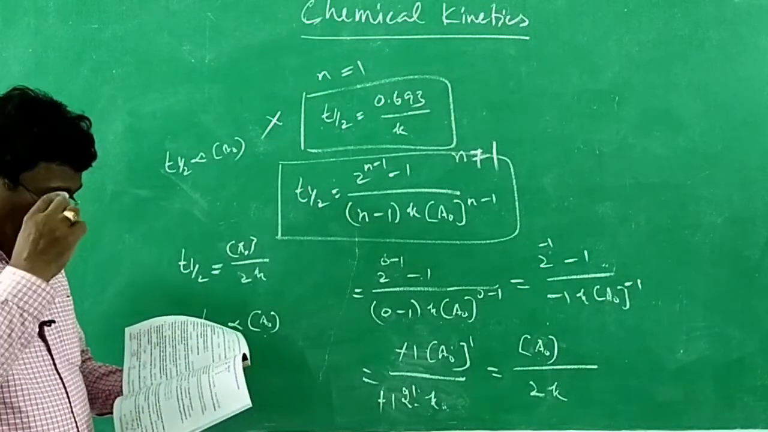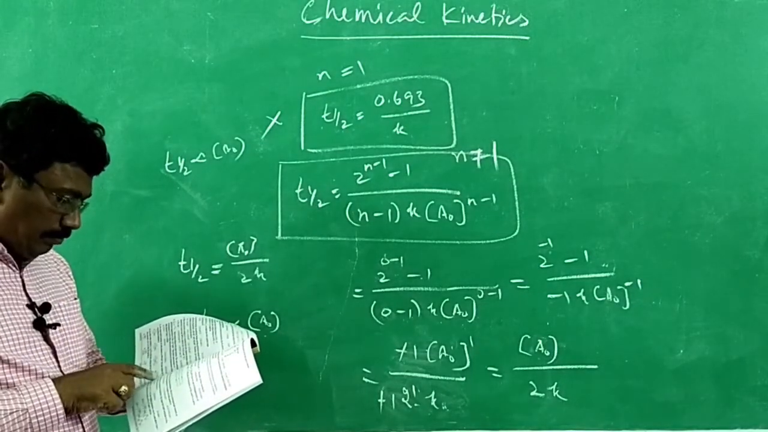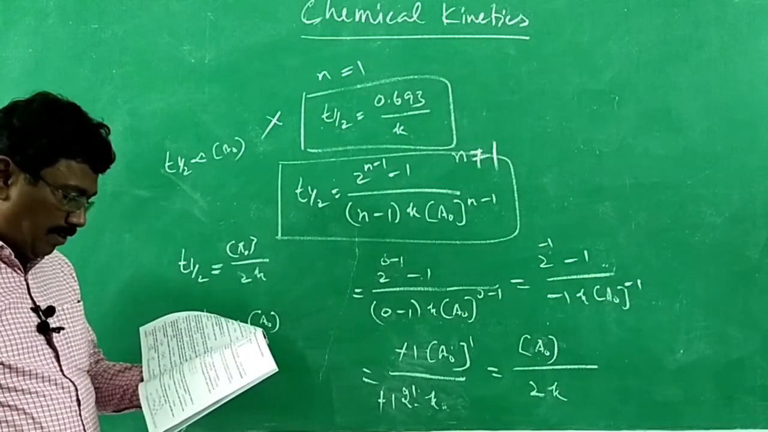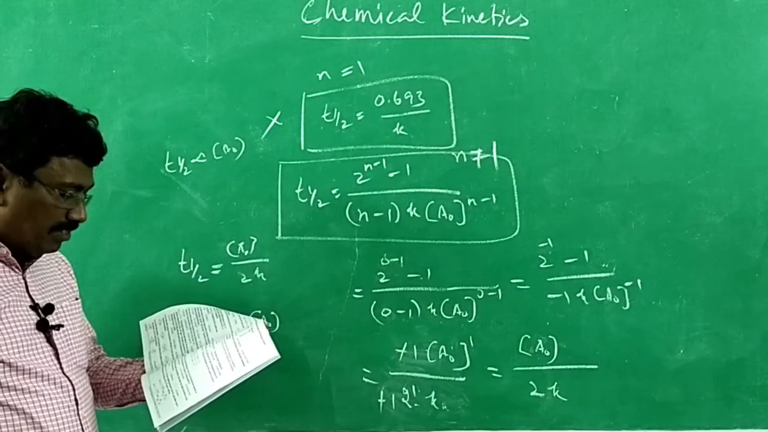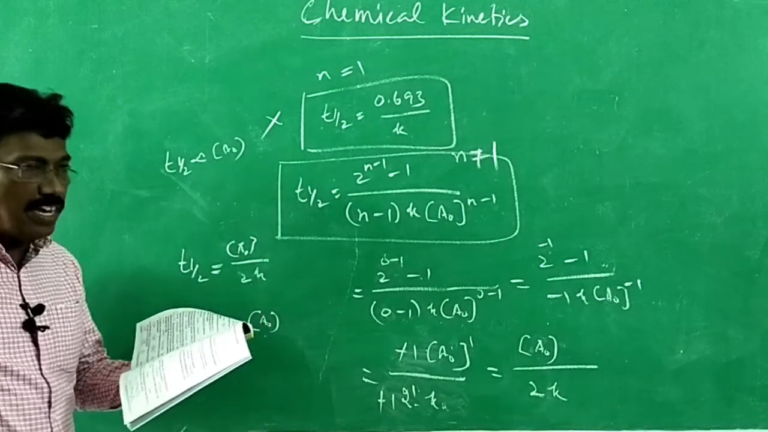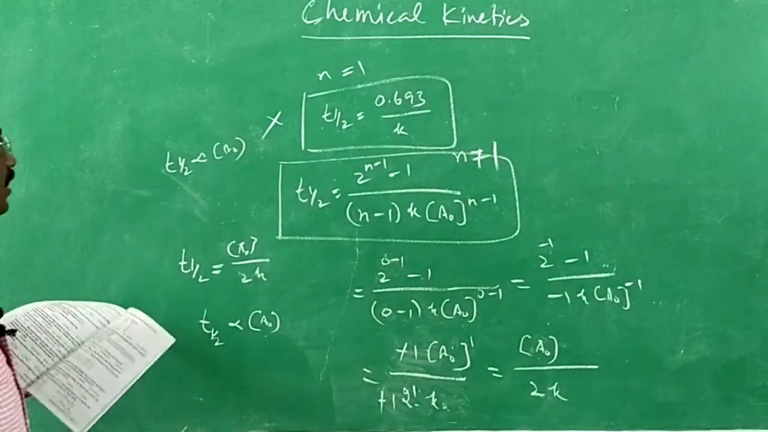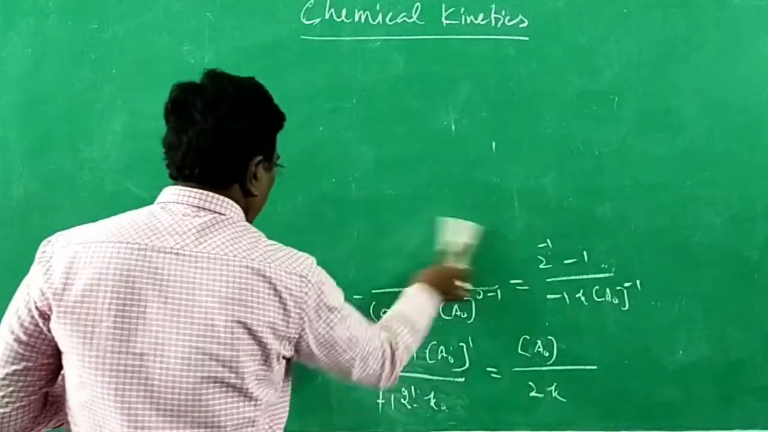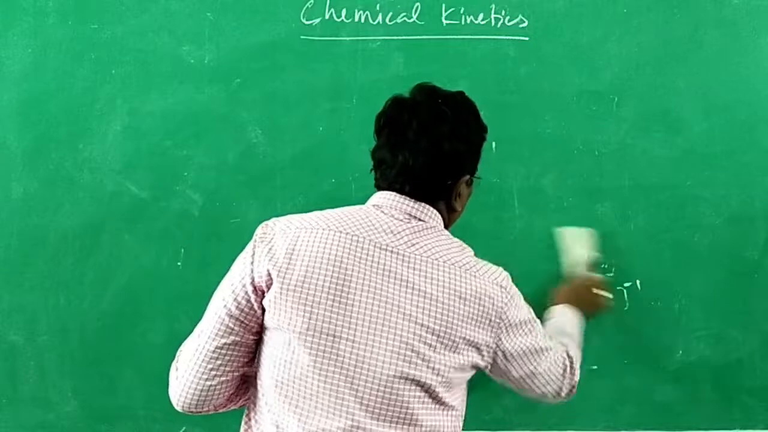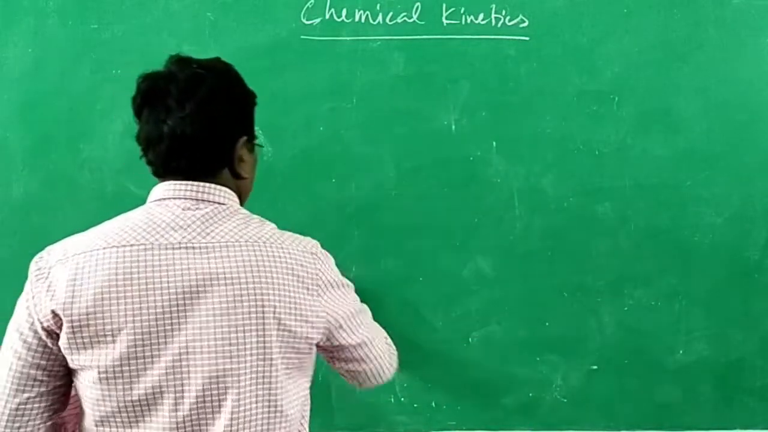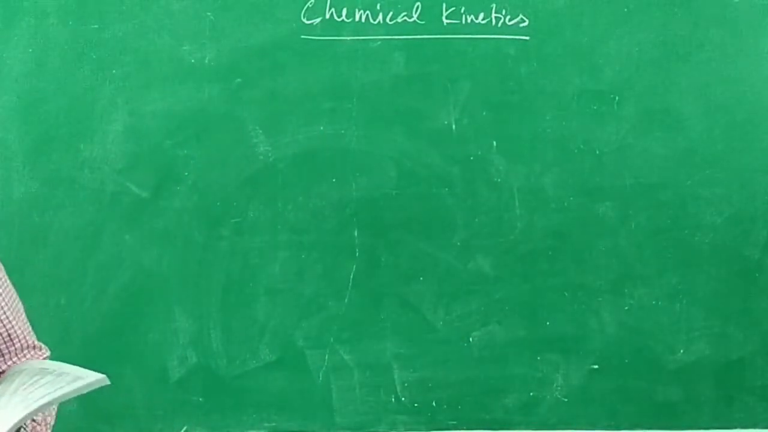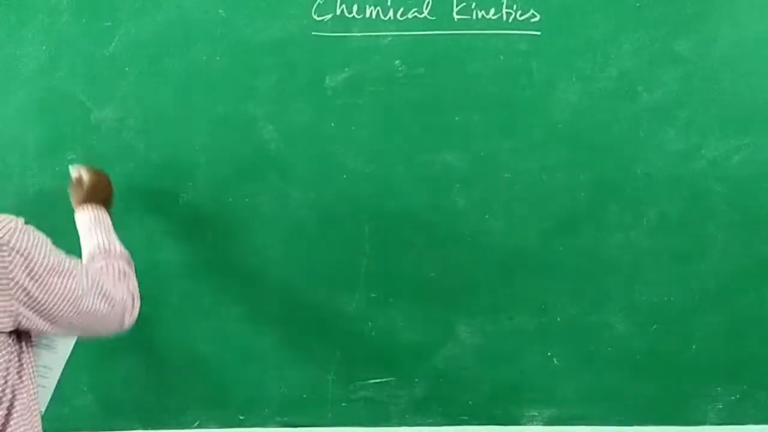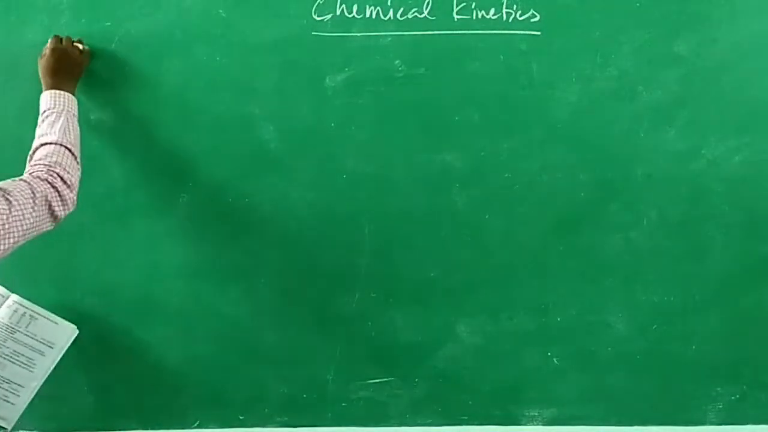Then next question. In a homogeneous reaction, A gives B plus C plus D. The initial pressure was P naught. Alright, so it is a little bit lengthier sum. Let me try to solve. If I try to solve, time may be lengthier, so let me give just hints. Go into question number 21.